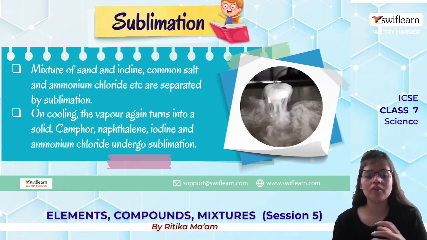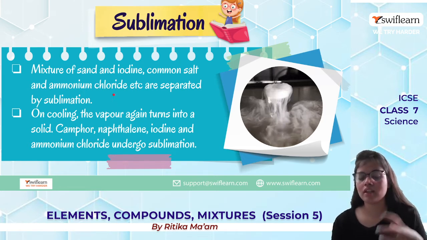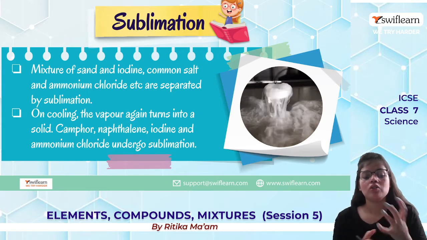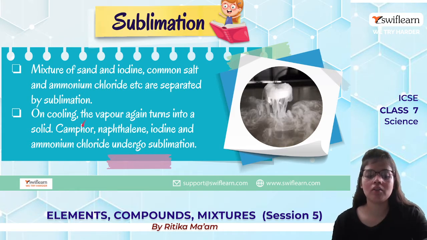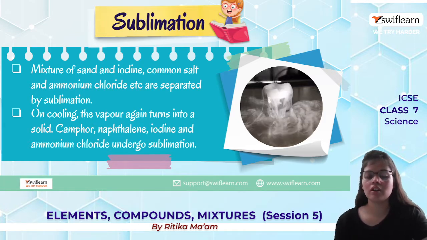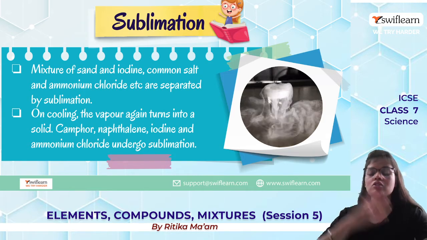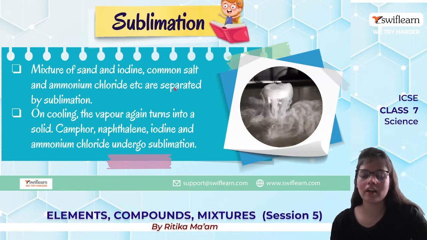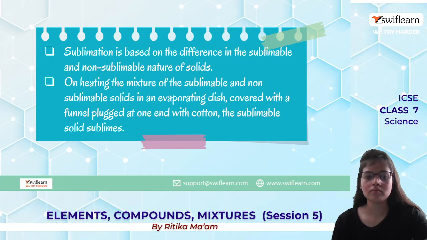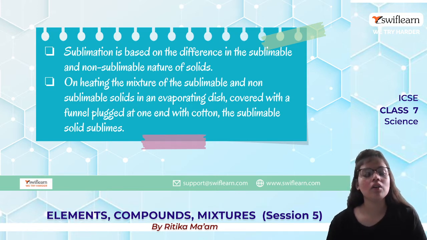On cooling, the vapor again turns into solid, and as soon as we collect the vapors, they convert back to solid. Camphor, naphthalene balls, iodine, ammonium chloride, these are all substances which undergo sublimation, that is, they first turn to vapor and after cooling they again turn to solid. Sublimation is based on the difference in sublimable and non-sublimable nature of solids. One should be sublimable and the other non-sublimable.